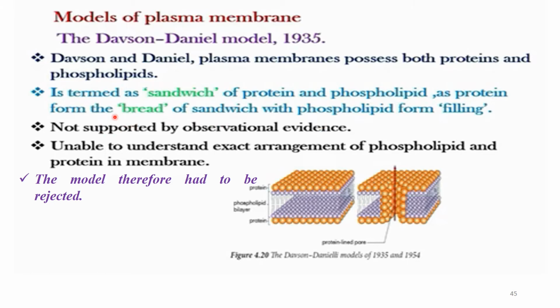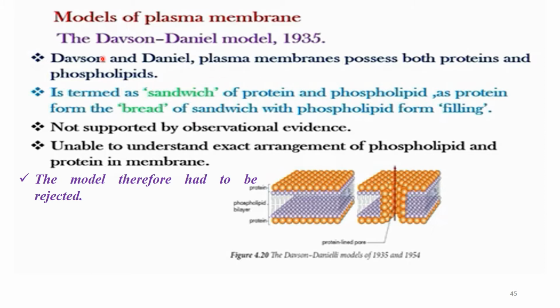Therefore, this model is not supported by observational evidence, and it had no scientific experiment behind it. For the acceptance of a model, it must undergo prediction and hypothesis by identifying its own problems. But the Davson-Danielli model was only guessed by looking at the surface of the membrane, without undergoing this prediction.